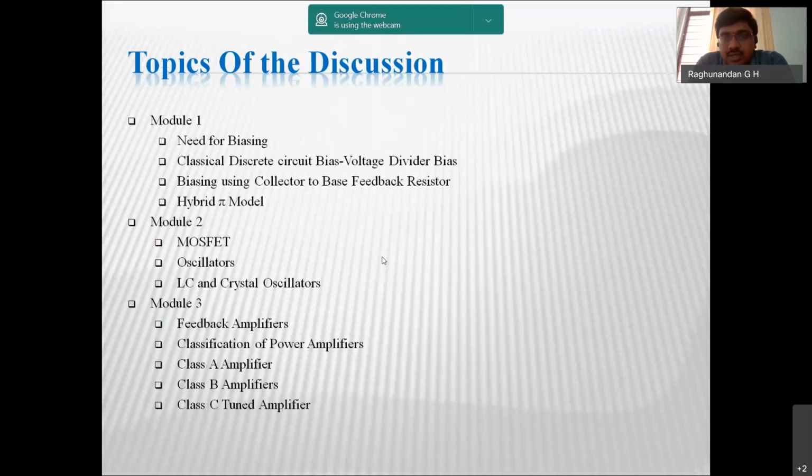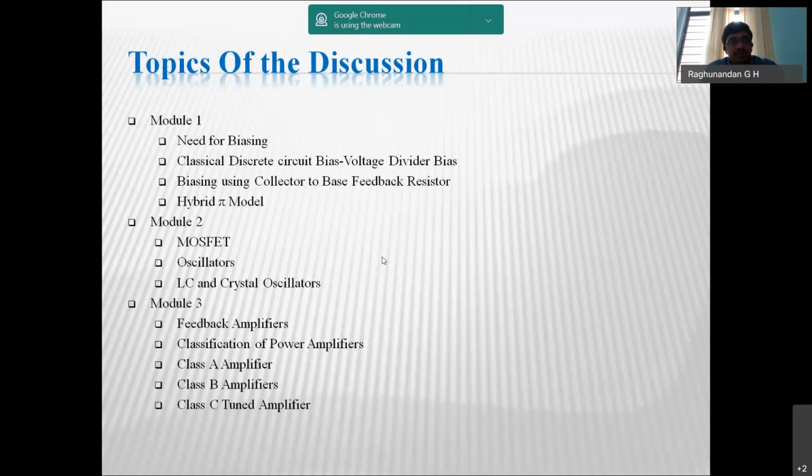But actually, an oscillator is the one which is going to produce a signal without any input signal excitation. Or an oscillator is a circuit which is going to generate the output signal without any input signal excitation. That means here we are not going to give any input signal. Without giving an input signal, we are able to generate the output signal. So that is what oscillators mean. Here in the oscillator we can generate any required frequency or desired frequency we want.